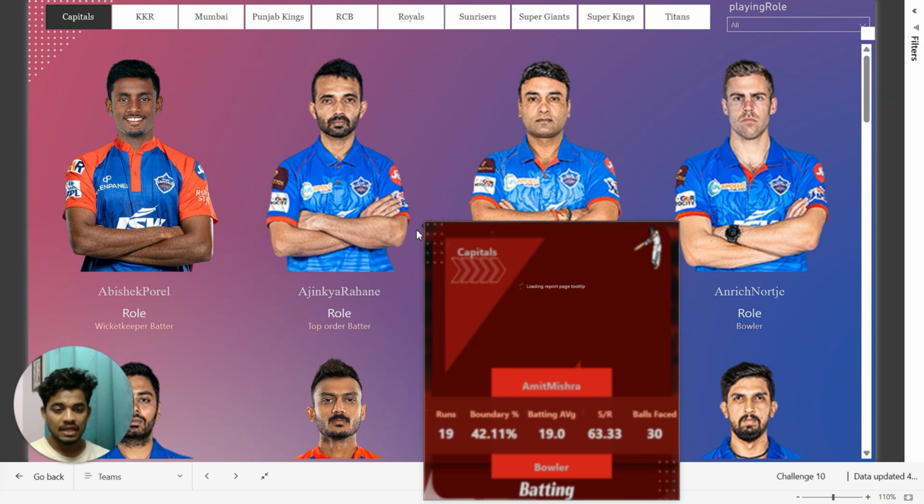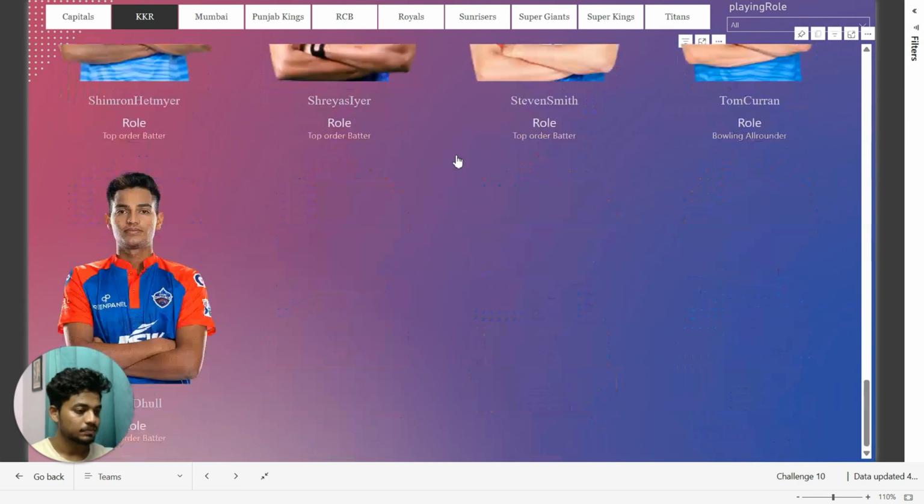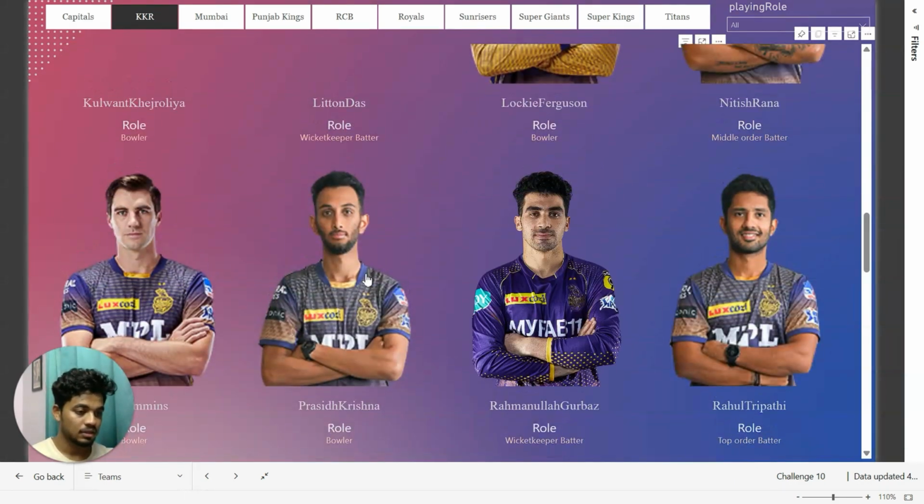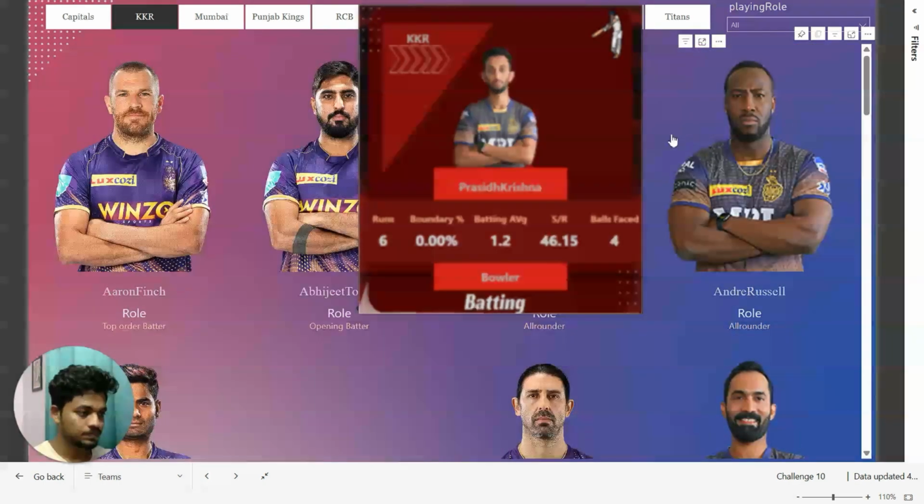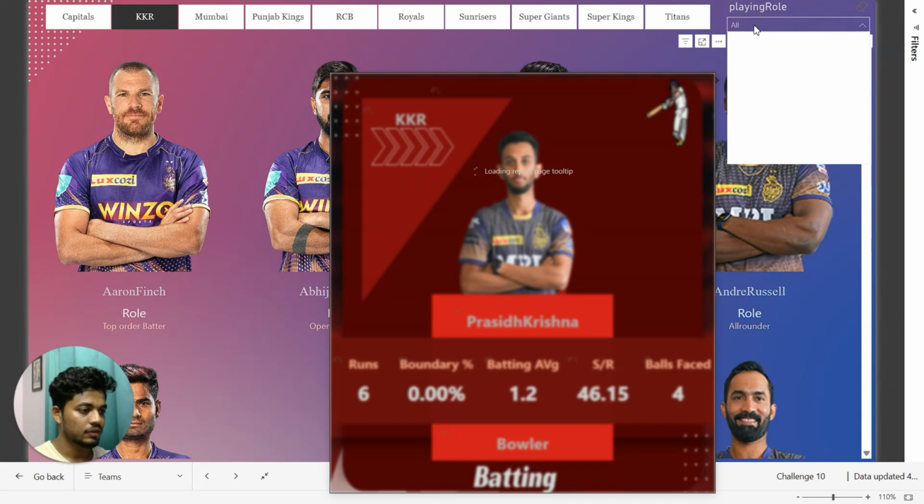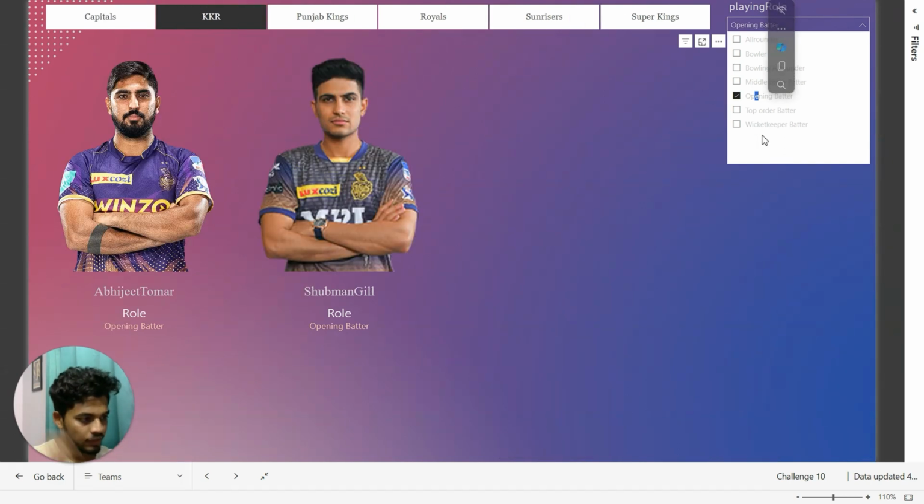And this is the Teams Gallery dashboard, a simple Teams Gallery feature, allowing us to view all the team members' profiles by clicking on the respective teams. And here you can see the team members. Also, if you select a particular team member, it will show all the stats of that particular bowler or batter. You can also see the individual player position, like bowler, opening batter, middle order, wicketkeeper.